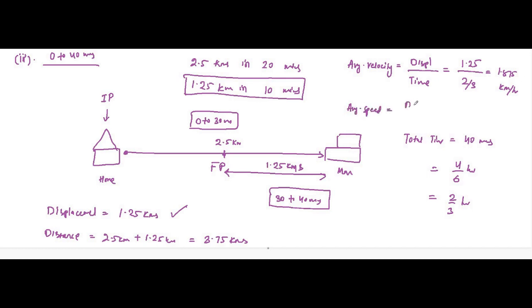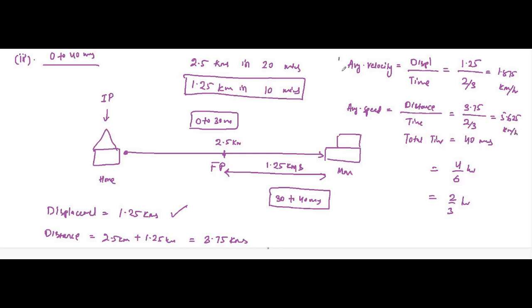And the average speed is the total distance covered by time taken. So in the 0 to 40 minutes phase, the total distance which he has covered is first 2.5, then up to the midway point, which is 3.75 kilometers, and the total time 40 minutes, which is 2 by 3 hours. That is equal to 3.75 divided by 2 by 3, which is 5.625 kilometers per hour.